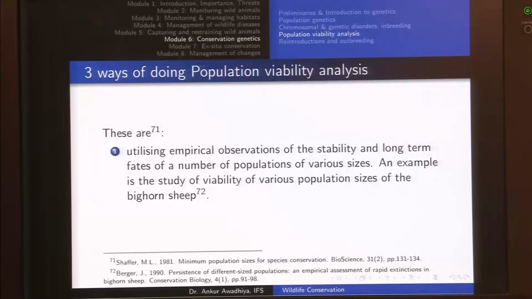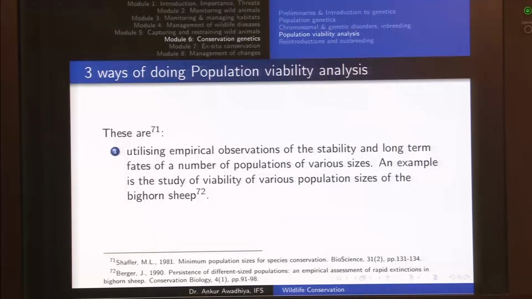And there are three ways of doing population viability analysis. The first one is to use empirical observations. Empirical observations means that we are referring to field observations, that is, field observations of the stability and long term fates of a number of populations of various sizes. An example is the study of viability of various population sizes of the bighorn sheep.